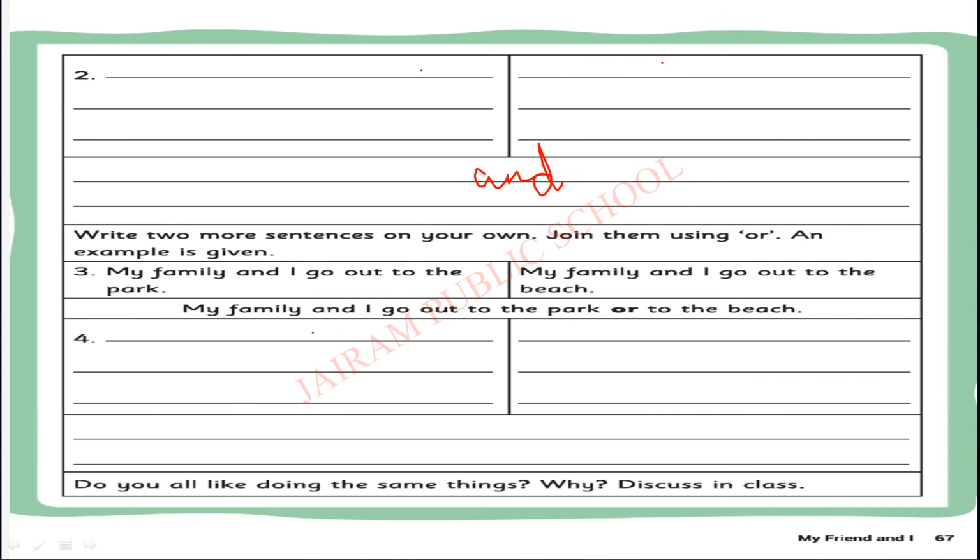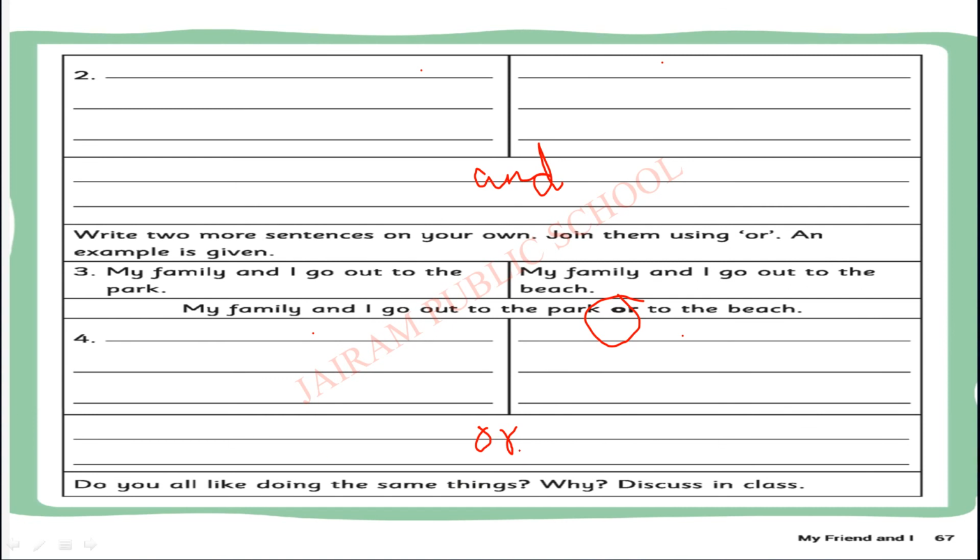Write 2 more sentences on your own. Join them using or. Here also you have to write one sentence and here one sentence, but you have to combine that sentence using or. Okay. My family and I go out to the park. My family and I go out to the beach. So my family and I go out to the park or beach. We can't be there in both the places at the same time.